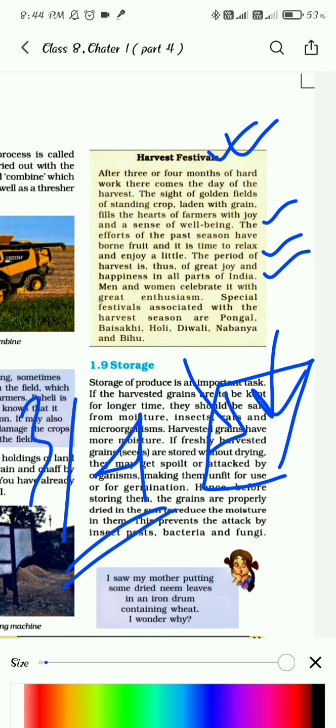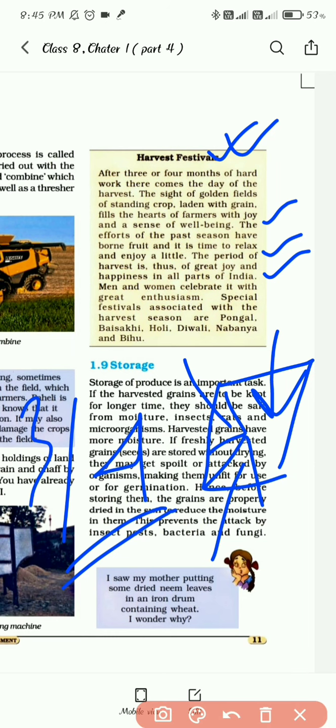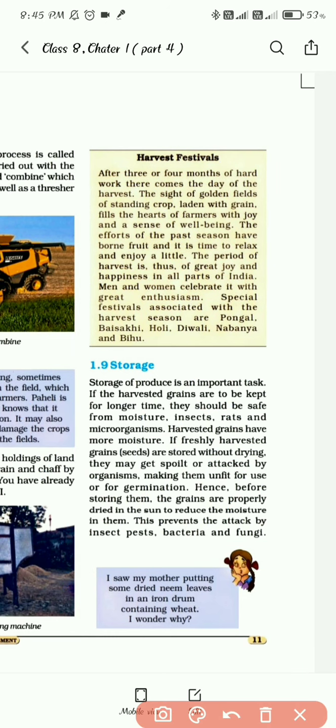If you go to a village during the time of harvesting, you will see that they enjoy it so much. It's like an occasion for them. They will organize parties, they will eat together, all of the farmers, they will chill out a little bit, they will sing songs. This is a very beautiful moment for the farmers.